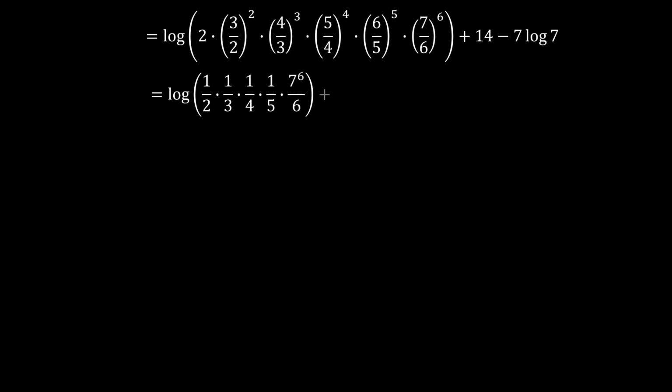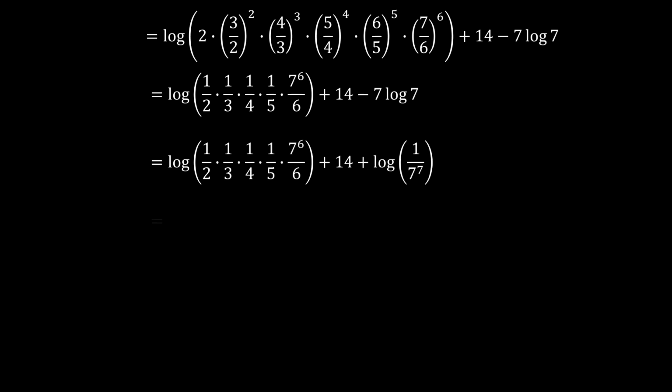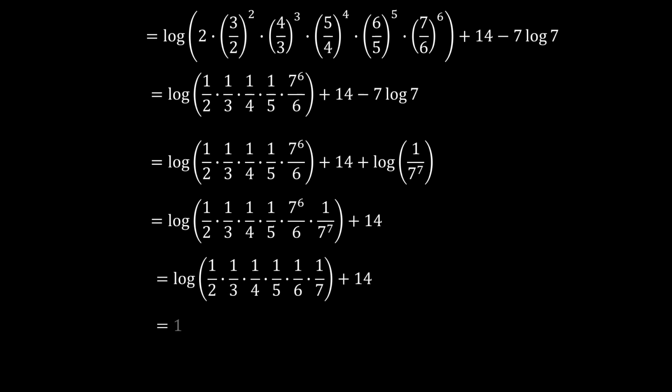Now we can pull this guy back here, because negative 7 log 7 is the same as log of 1 over 7 to the 7, right? And we can pull this back here so that now we're multiplying everything under the log function. And as you can see, that interacts very well, because then we're left with 1 over 7.